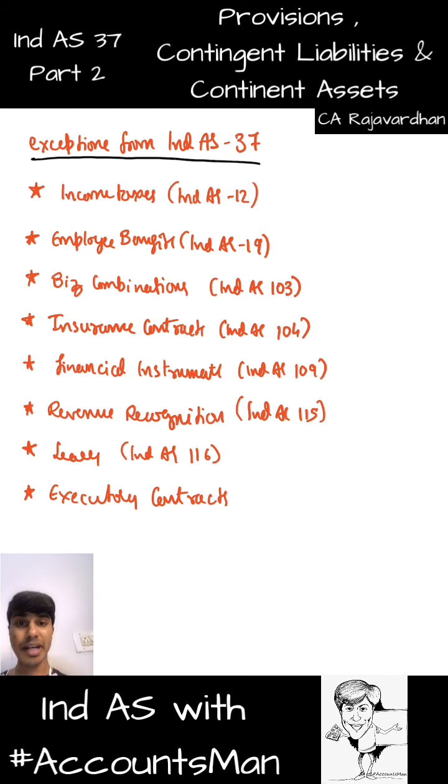Now the question that might be pondering in your head is, what exactly do you mean by executory contract? Every contract will have two parties. Assume that I and you are two parties to this contract. This contract will become an executory contract when neither have I nor have you done any of the things that are supposed to be done in the contract. I have not done any of the things that I am supposed to do as per the contract, and you have not done anything that you are supposed to do as per the contract. In such a circumstance, we call it an executory contract.